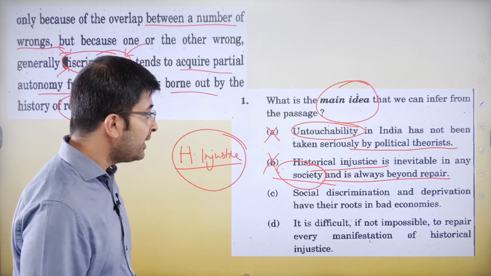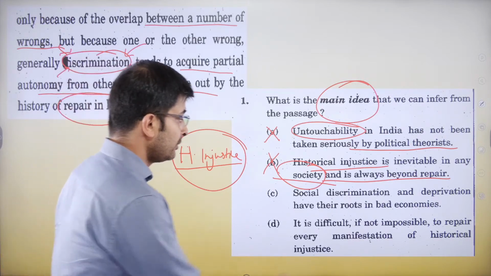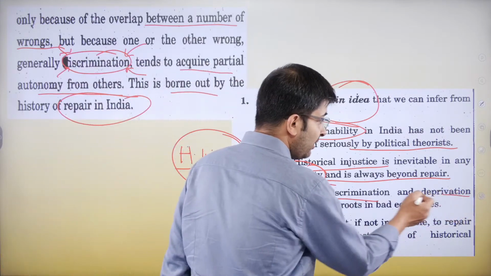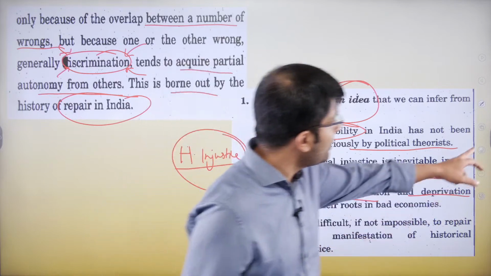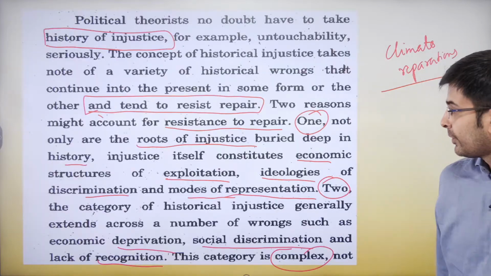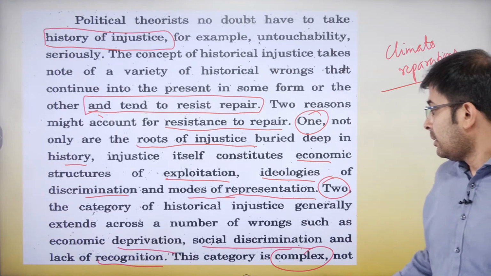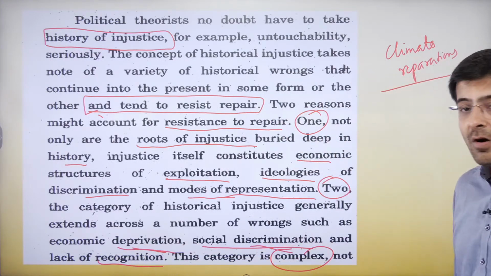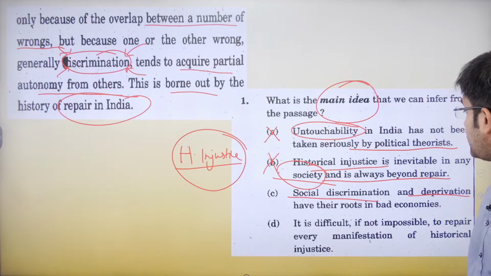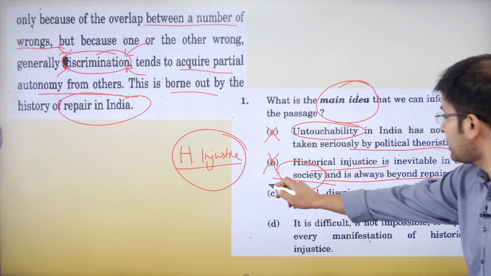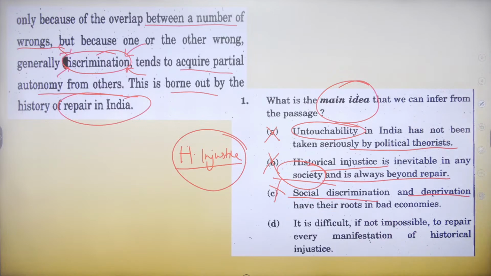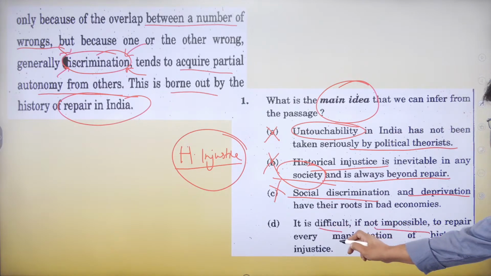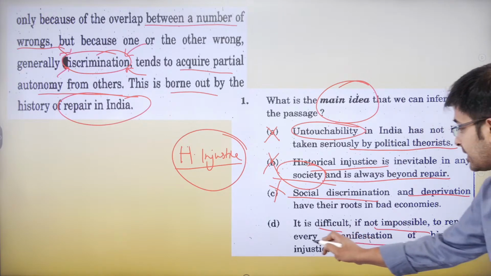C: Social discrimination and deprivation. Two of them he's said, but then the passage tells us about economics also, doesn't it? Look at it. It's talking about economic deprivation, social discrimination, all of these. So this obviously is not correct. D: It is difficult, if not impossible, to repair every manifestation of historical injustice.